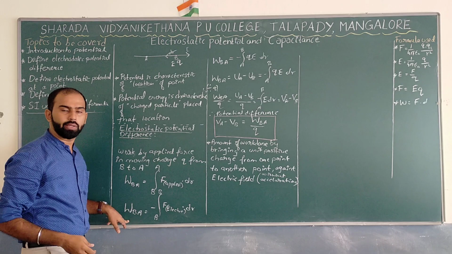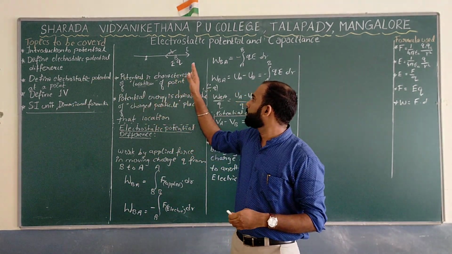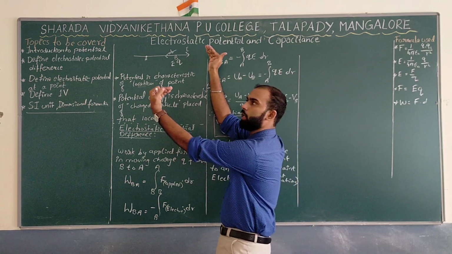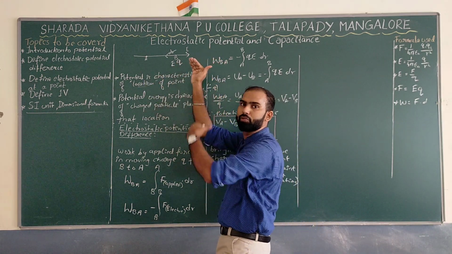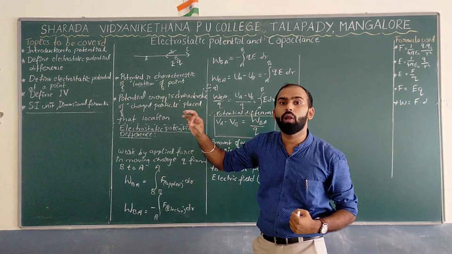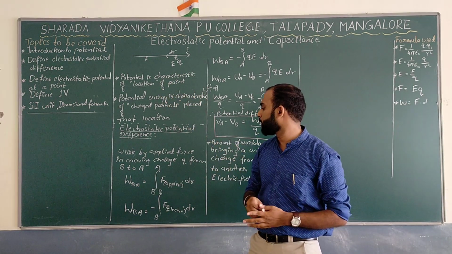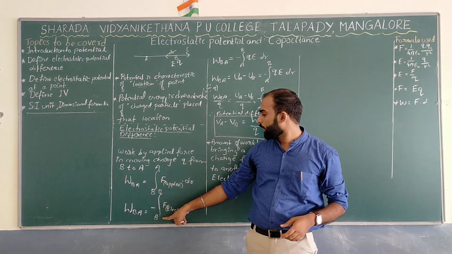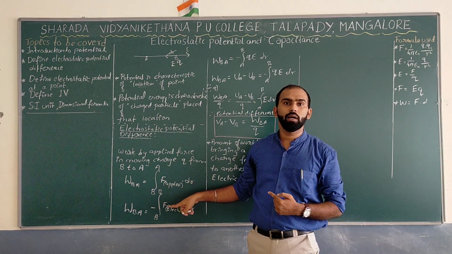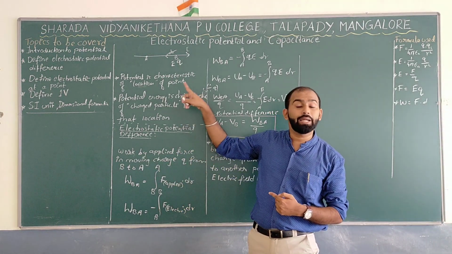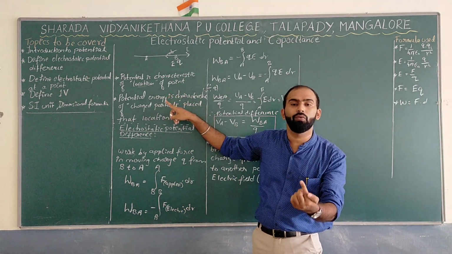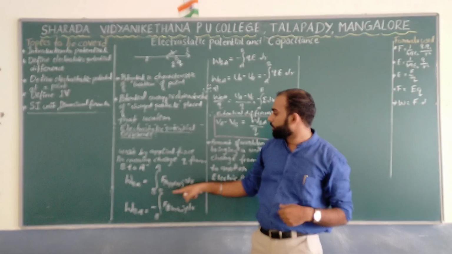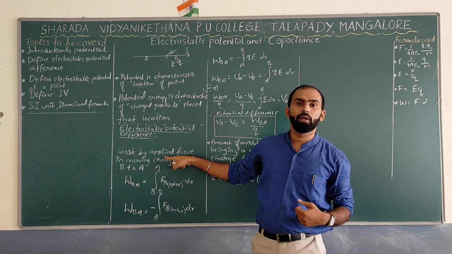Now, don't you think that while you apply a force, the electric field is also applying a force towards you? That has a negative sign over here. And why have I written A to B now? Because this is the force due to the electric field. Your electric field is coming from point A to point B. And why did I write B to A in the previous case?